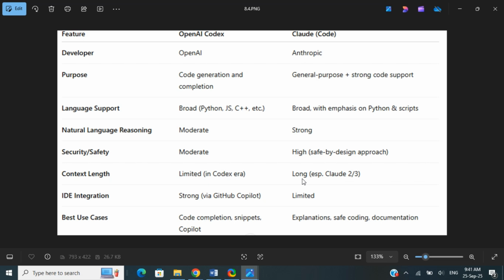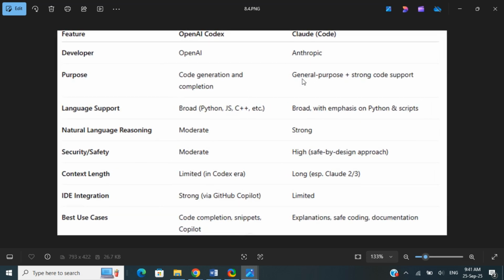For IDE integration, Codex is pretty strong, especially via GitHub Copilot, whereas Claude is limited by comparison. For use cases, OpenAI Codex is best for code completions, snippets, and use with Copilot. Claude is best for explanations, safe coding, and documentation. You can try it, and Claude will be helpful for you.